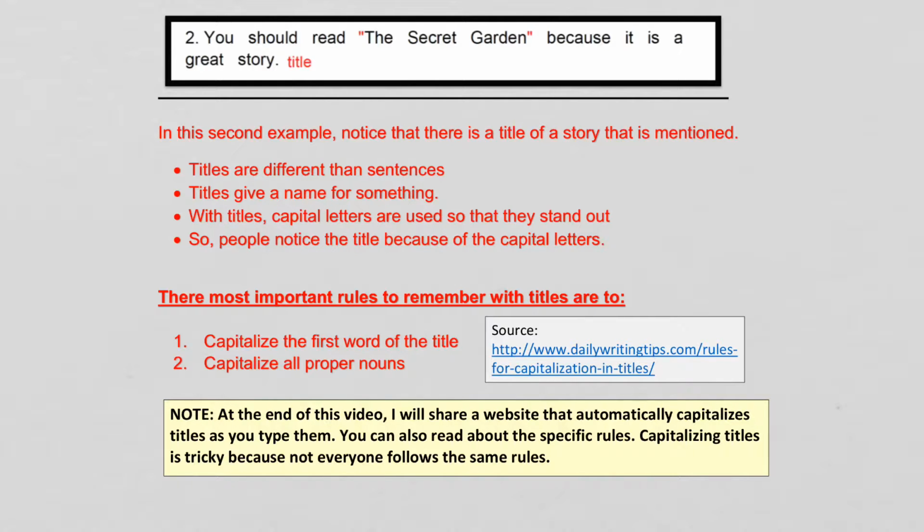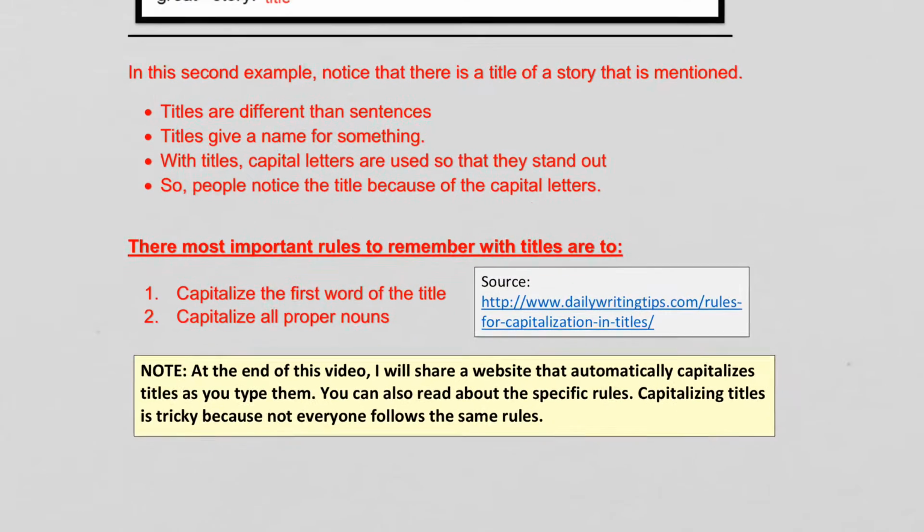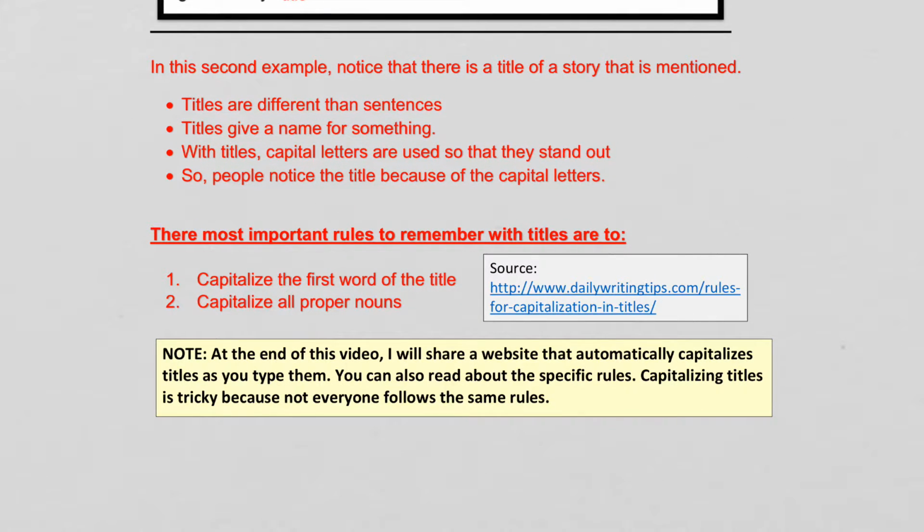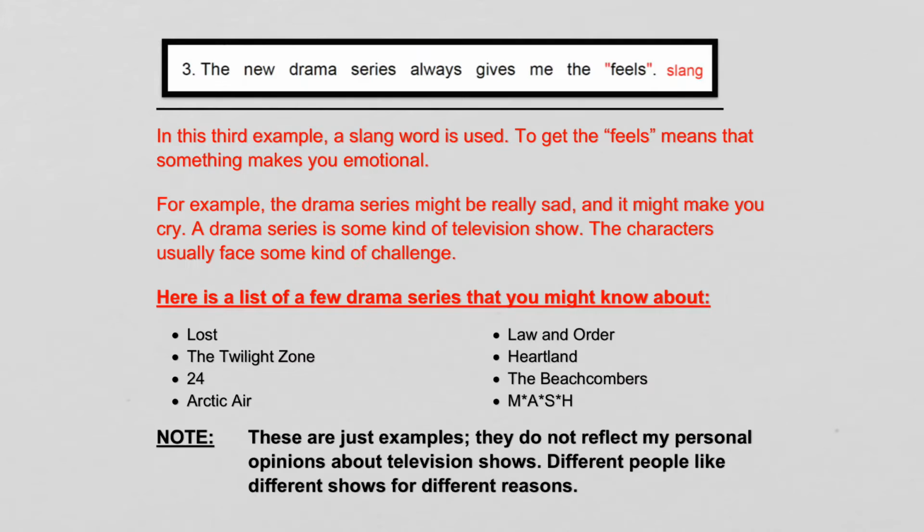So in the future videos, when I talk more about capitalization, I will go through more of those rules for you so that you can fully understand. But just know that if we have a title of something, like a title of a book, a title of a movie, there's lots of different titles that we could have. If we have a title for something, then the rules aren't always clear. So that's why I wanted to share a website with you that could help with that.